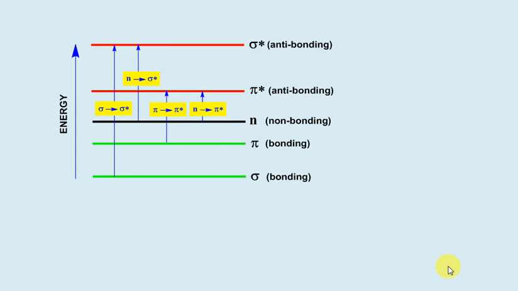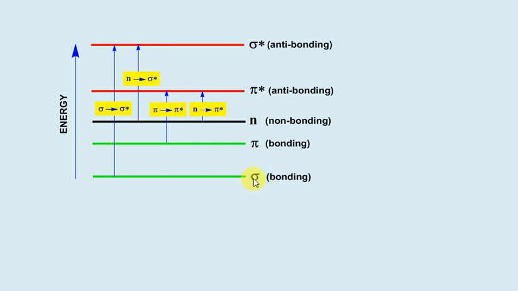Friends, as we know that in UV spectroscopy, electronic excitation takes place, we must discuss various types of electronic excitations which occur in UV spectroscopy. Friends, here an energy diagram is drawn. Let us discuss this energy diagram.